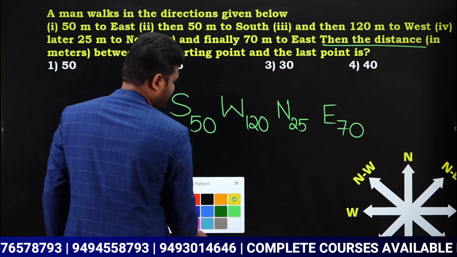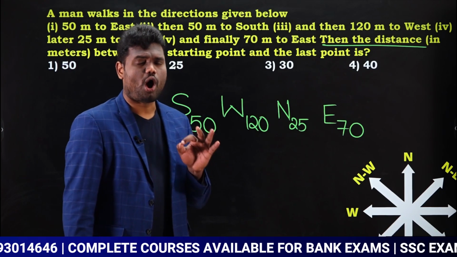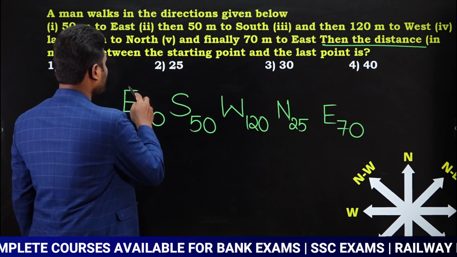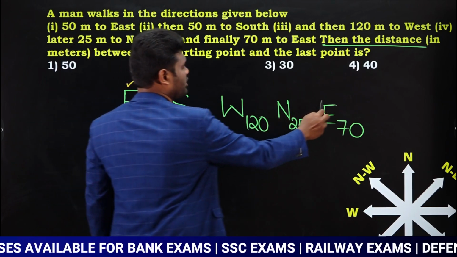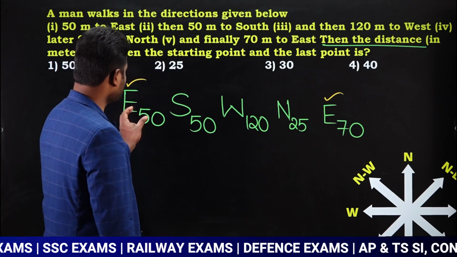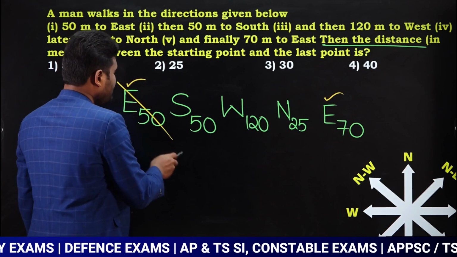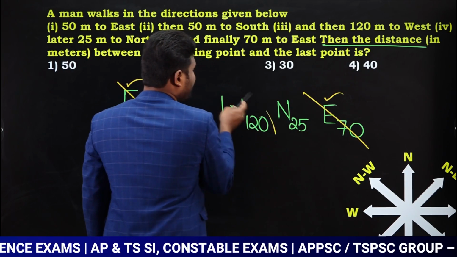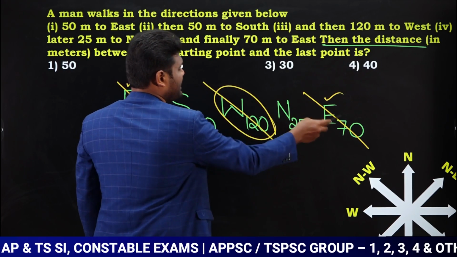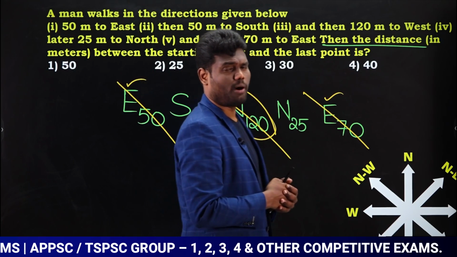Okay, just go with the same rule whatever we have discussed earlier. Same you can add, opposite you can subtract. Now if you look here, east, this is also east. So you can add both of this, yes or no? When you add both of this, 50 plus 70, 120. Now if you observe, east is 120. West is also 120. East west gets cancelled. Yes or no?